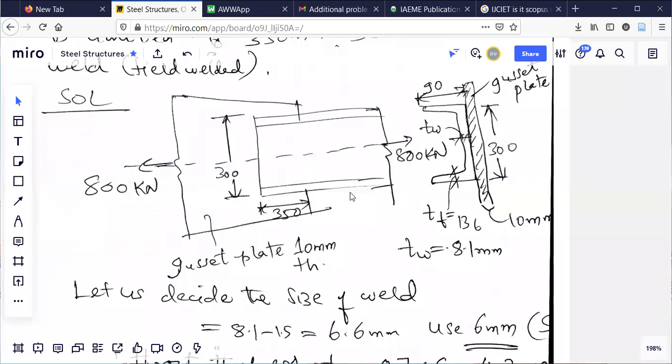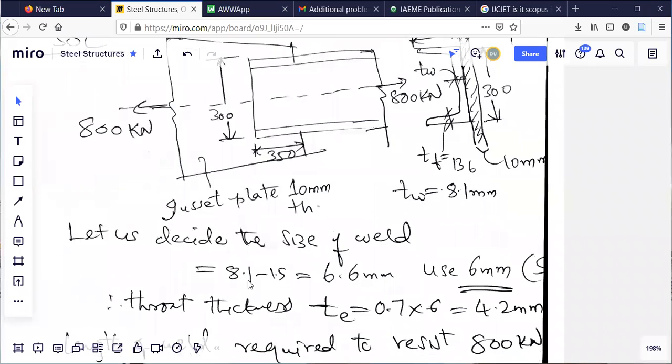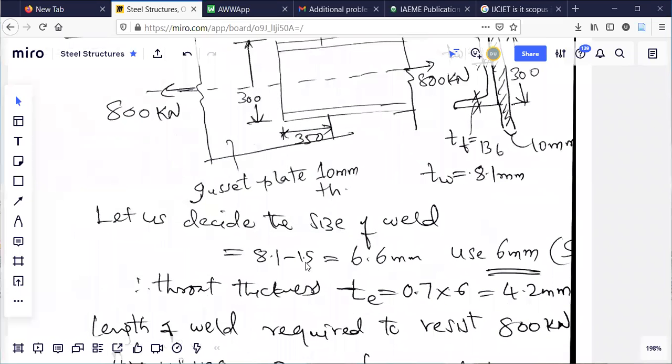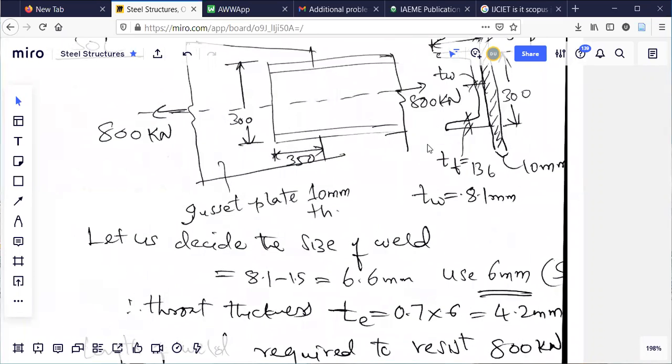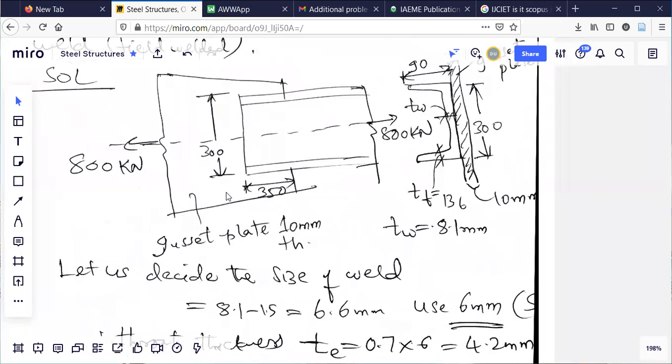To decide the size of the weld, what data I should have is the thinnest plate out of this. Whether the gusset plate thickness is less, or the channel section, the web is very thin, or the flange is thin. The thinnest plate you have to consider here. Thinnest plate is TW 8.1. When you want to finalize approximately the size of the weld, the calculation is 8.1 minus 1.5. The gusset plate is 10 mm.